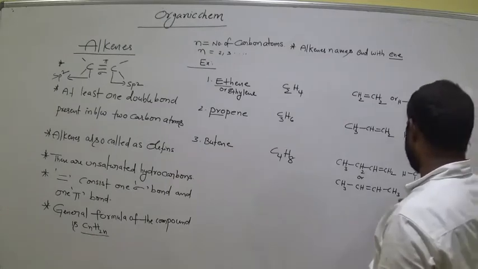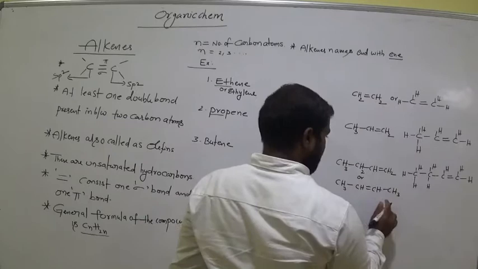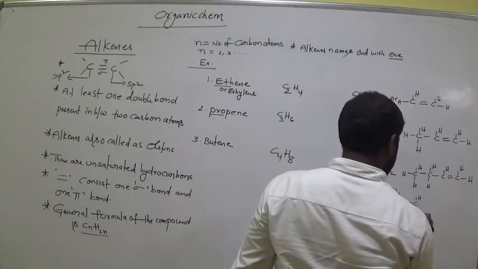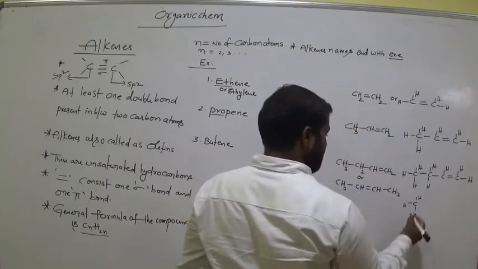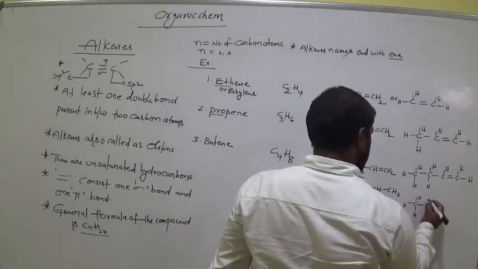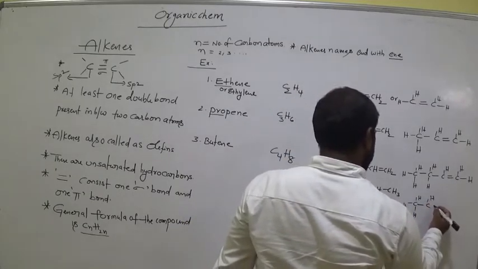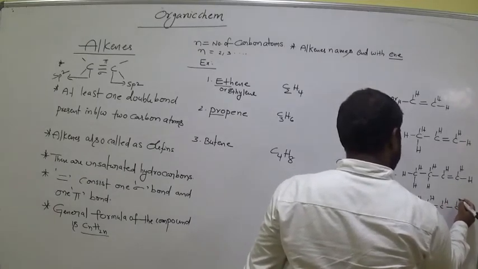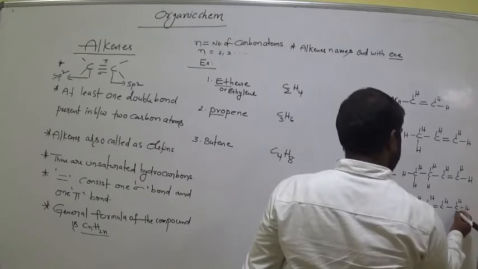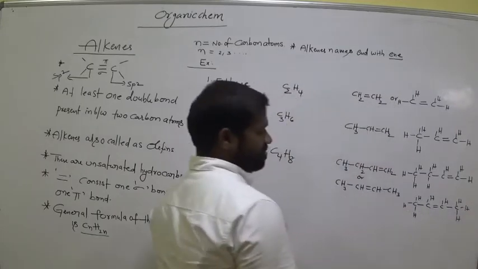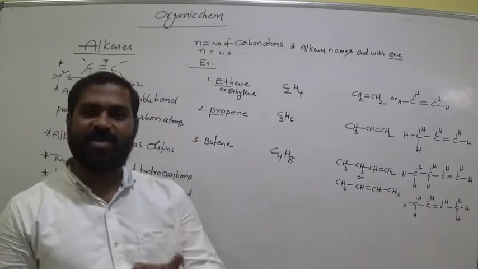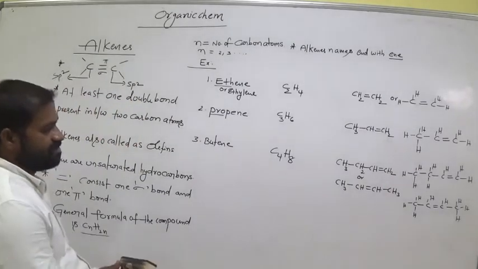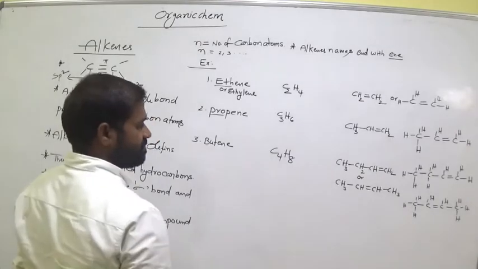So we can also write this one with the hydrogens shown. In alkene, the double bond exists between any two carbon atoms. Is it clear? So both are correct.